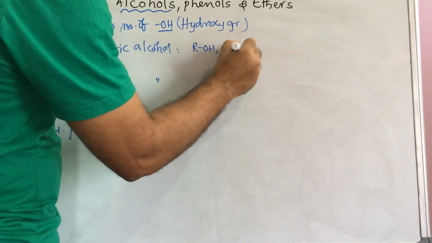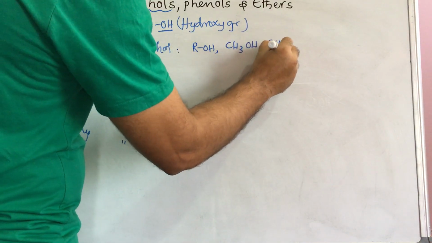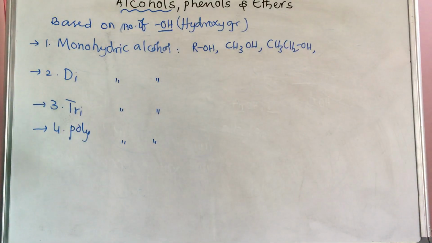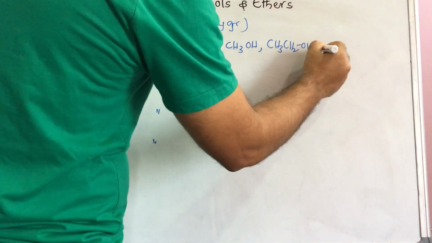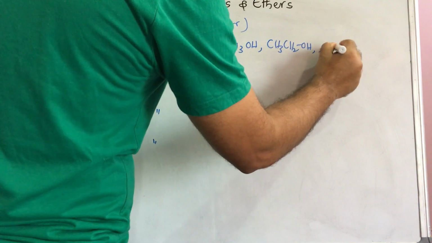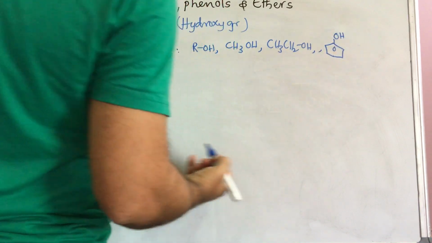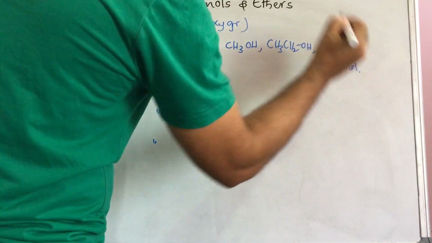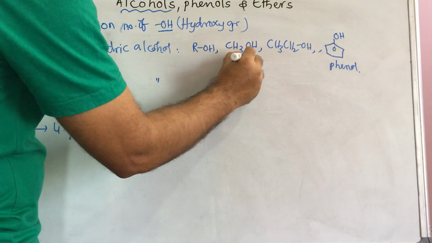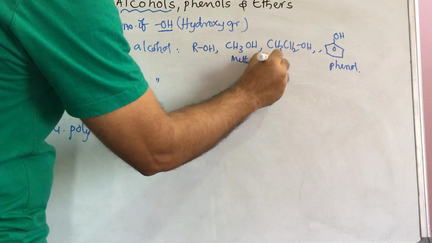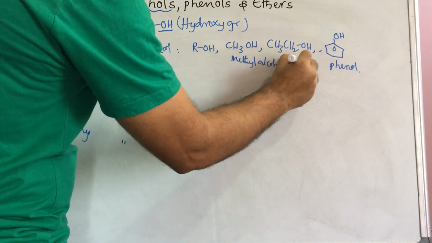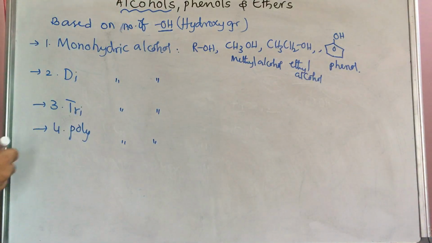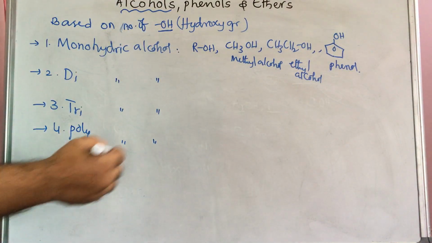This can be written as CH3OH, CH3CH2OH. All these are which one? Monohydroxy. In that also we can write this is phenol. Phenol is also one of the monohydroxy compounds. The IUPAC name is phenol, and the common name is also phenol. This is methyl alcohol. This is ethyl alcohol. These are common names. IUPAC names we will discuss later.